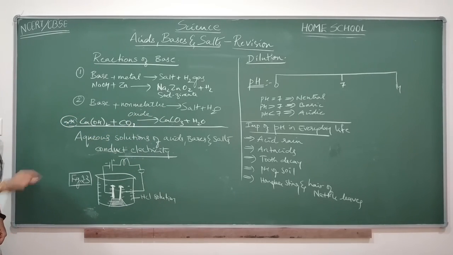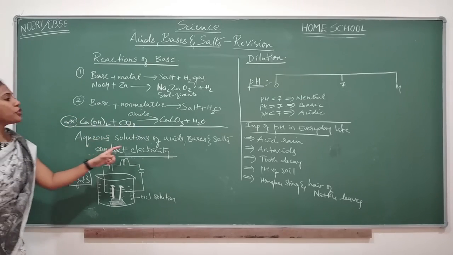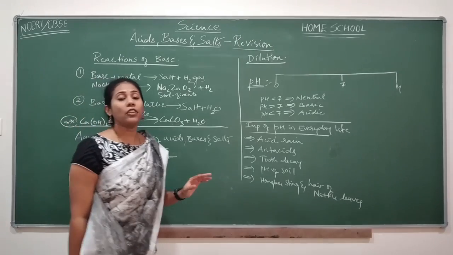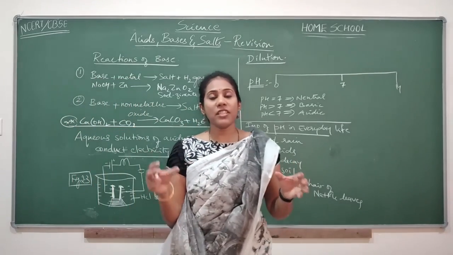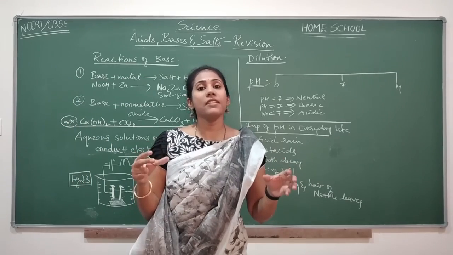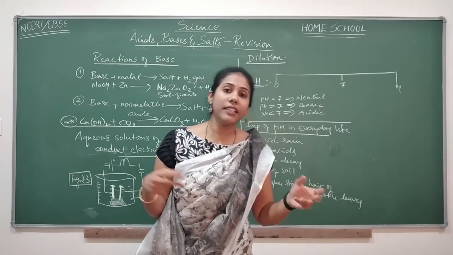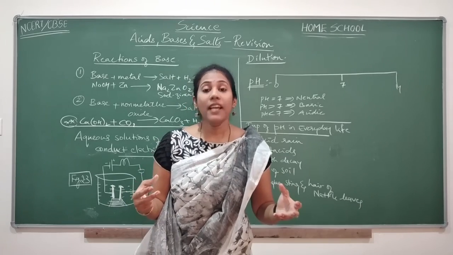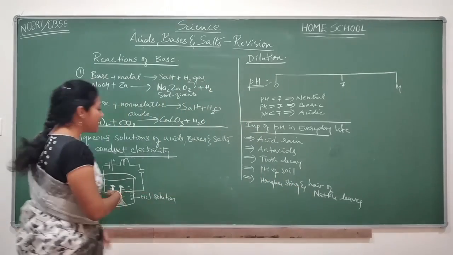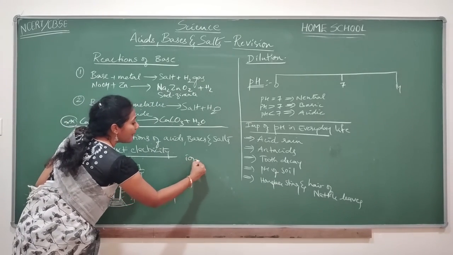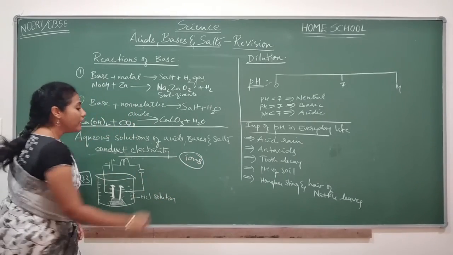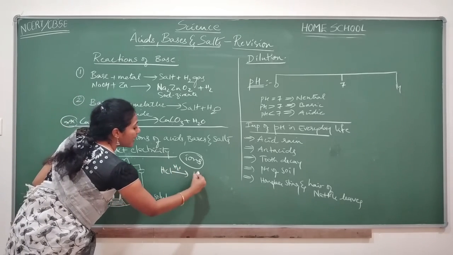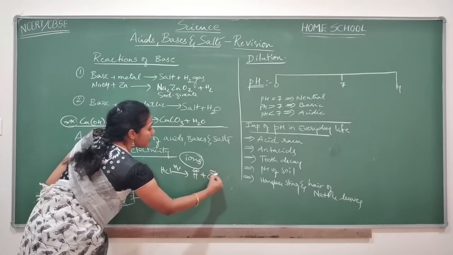Okay, the next concept was aqueous solutions of acids, bases and salts conduct electricity. Very important concept. Whenever acid is dissolved in water, base is dissolved in water or salt is dissolved in water, such solutions are called aqueous solutions. These aqueous solutions produce ions. Remember the word ions. The moment HCl is added into water, what do you get? H plus ions and Cl minus ions.